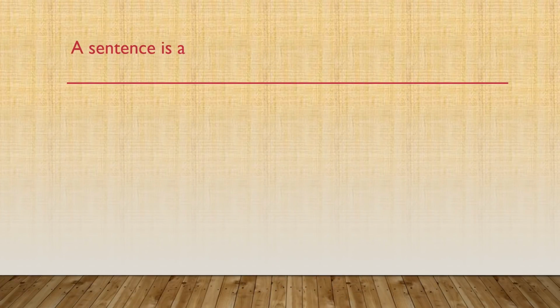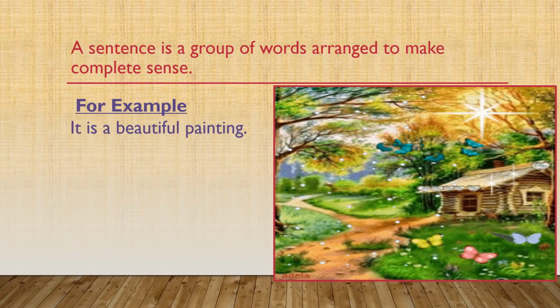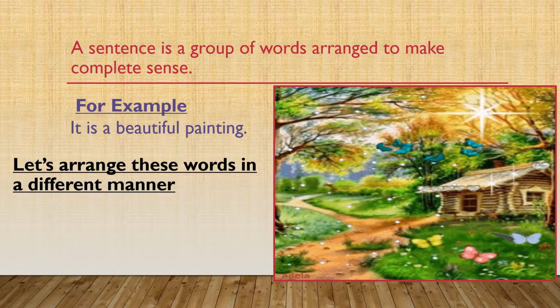A sentence is a group of words arranged to make complete sense. For example, it is a beautiful painting. Let's try to use these words in a different manner. Let's arrange them. Is it a beautiful painting? So here I'm trying to ask you all a question. Is it a beautiful painting? Since it is a question, I've put a question mark here.